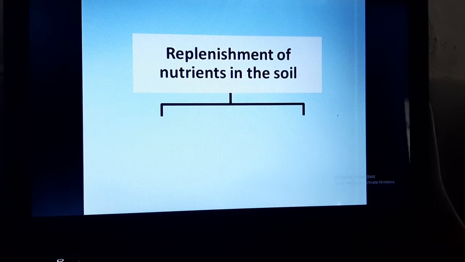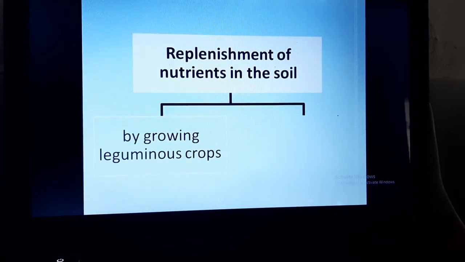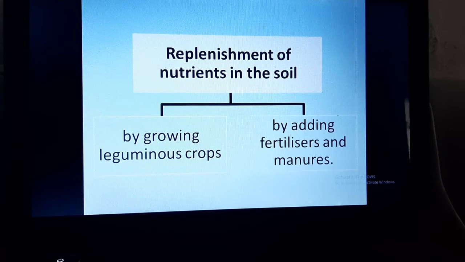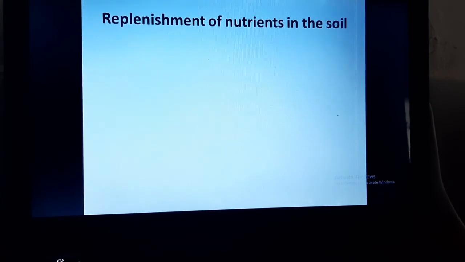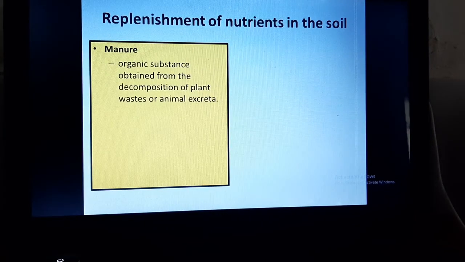This replenishment of nutrients in the soil can be done either by growing leguminous crops or by adding fertilizers and manures. But how? Let us see. First of all, if we add manure, which is an organic substance obtained from decomposition of plant waste or animal excreta. For example, cow dung manure, or gobar ki khad, is a manure. It is an organic substance and it is obtained from decomposition of animal, that is cow's excreta.